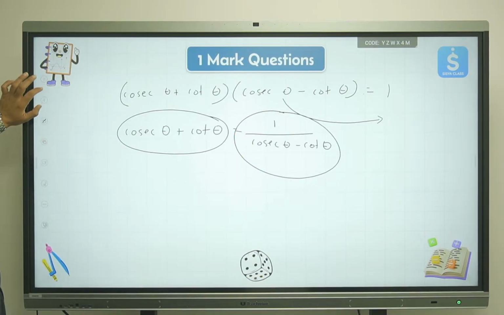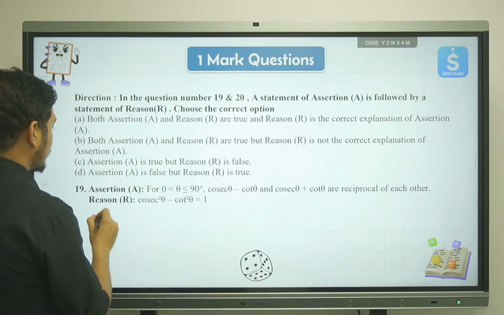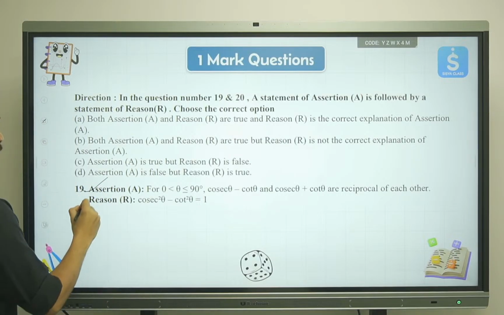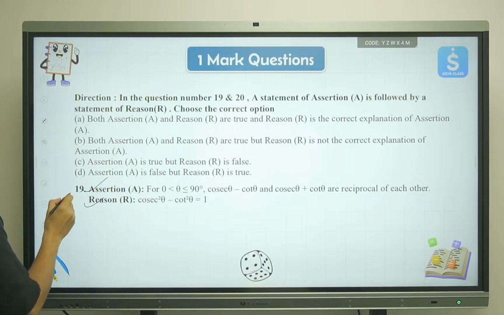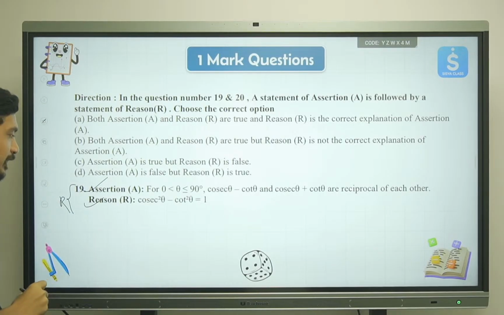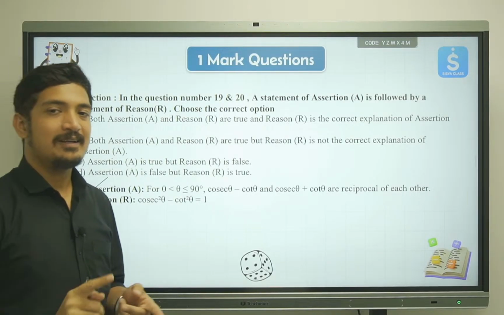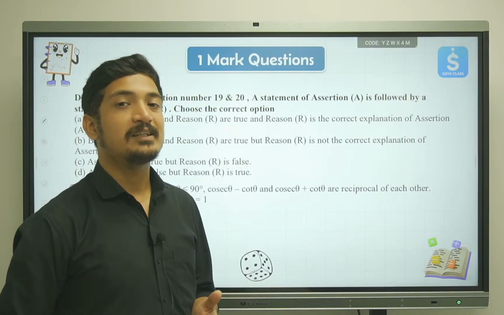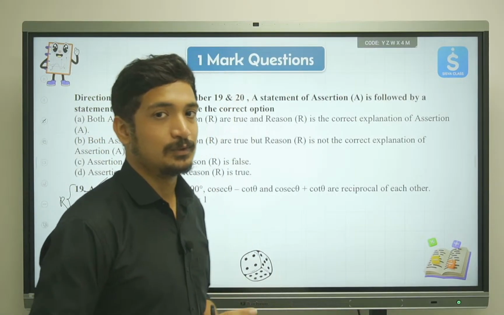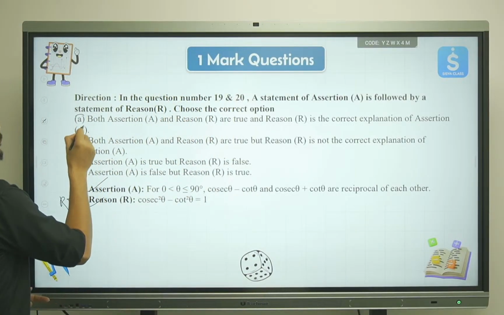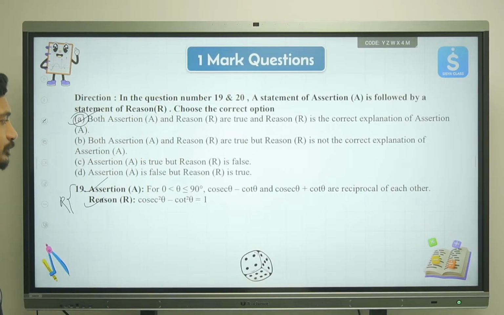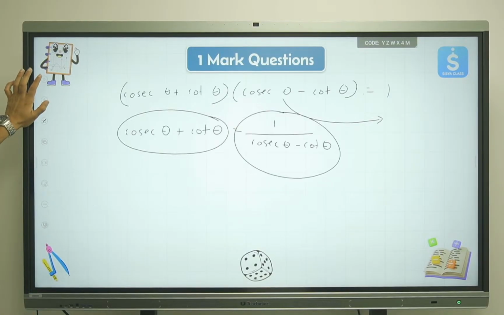This means the assertion is true, the reason is also true, and both of these are connected. So A and R are true, and R is the correct explanation for A. So that will be option A. Option A is correct. Moving ahead to the next question now.